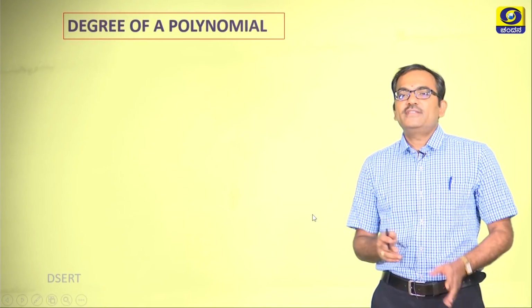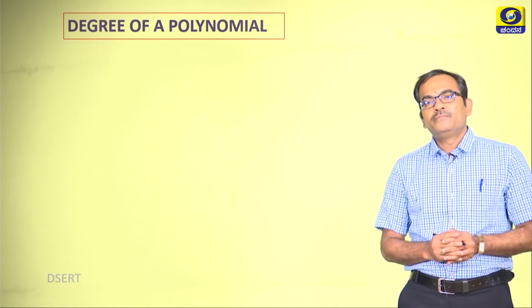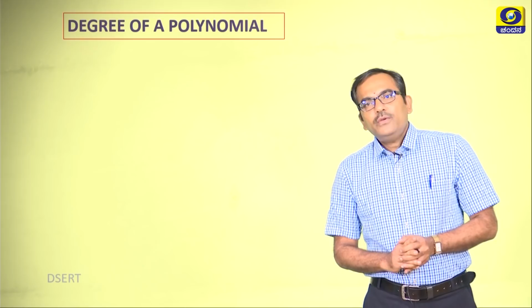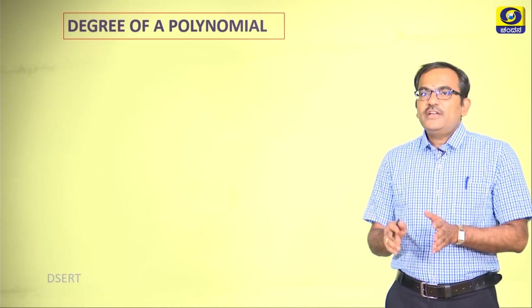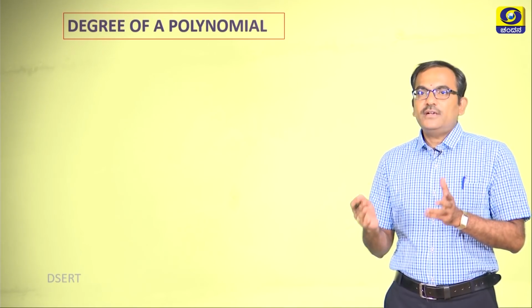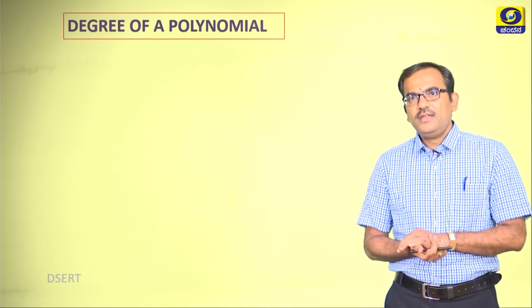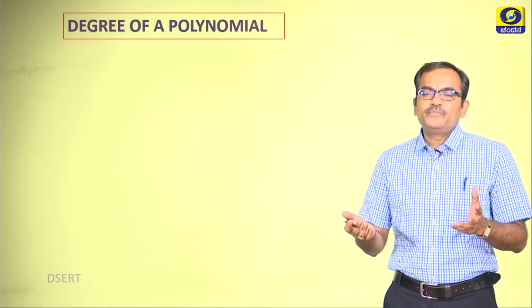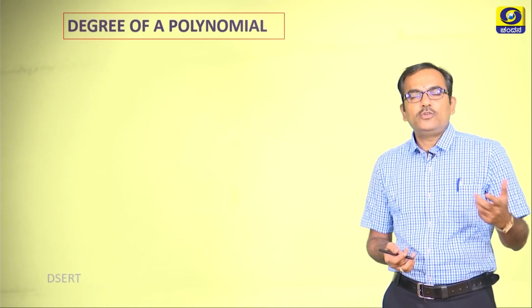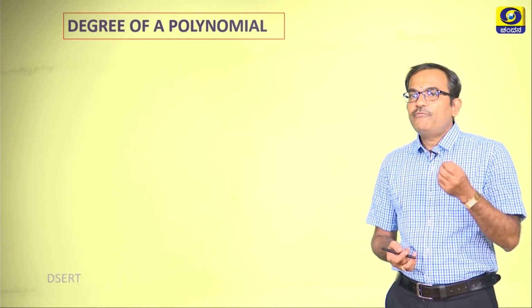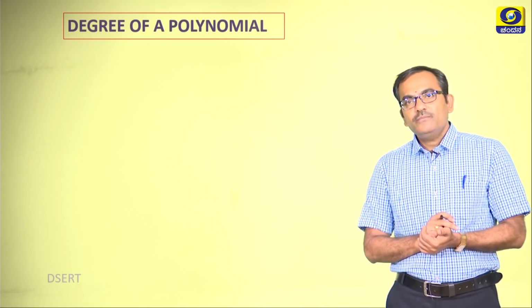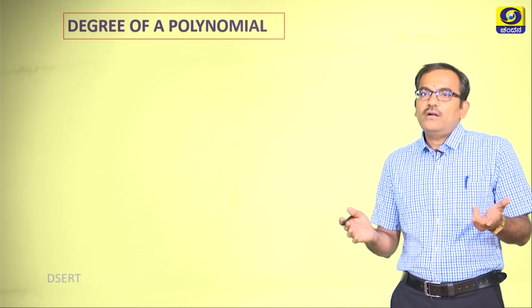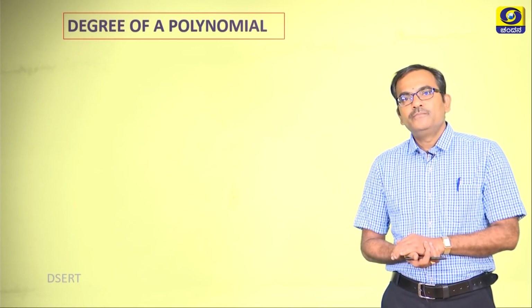The first part is the degree of a polynomial. As I told you in the general form, a n x to the power of n is the last term of the polynomial, and n can be any number. It can be 3, which makes a cubic polynomial, it can be 4, making it a biquadratic polynomial, and it can be 10, 20, whatever the case may be.